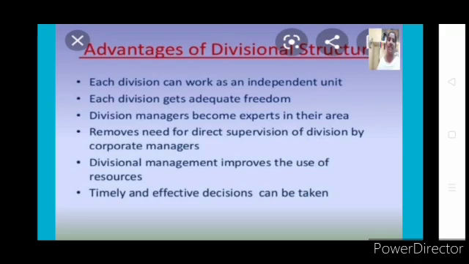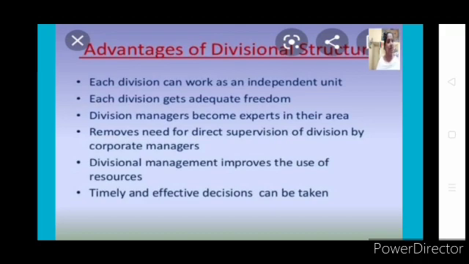Each division gets adequate freedom. That is, because of their independence, they get freedom to take decisions. And the division manager becomes an expert in their area. For example, I am the general manager of food items of Tata. I will be an expert in all the different product ranges of my department, because I will be the one looking after everything. I will be looking after marketing, purchase, finance, everything. Repeatedly I will be doing it, because I am concerned with my department's entire functions. So I will become an expert.